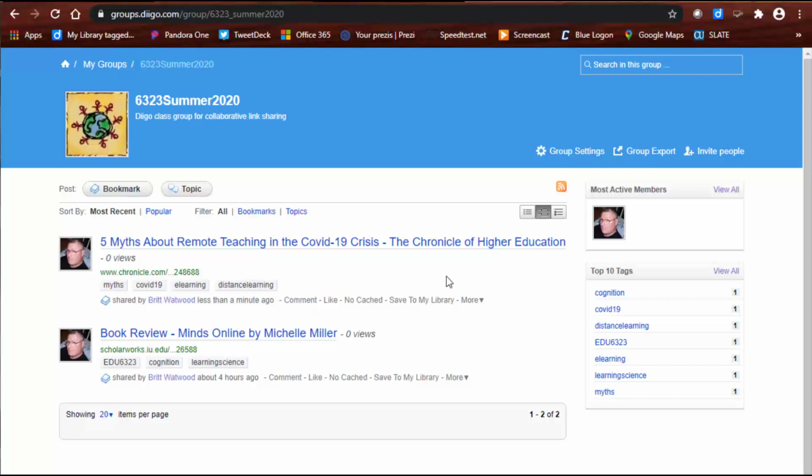So I think you're going to find this is really an interesting way. And by putting in specific tags, you can go back later and search by those tags. And that will make it easy to find things for when you need to write your paper.